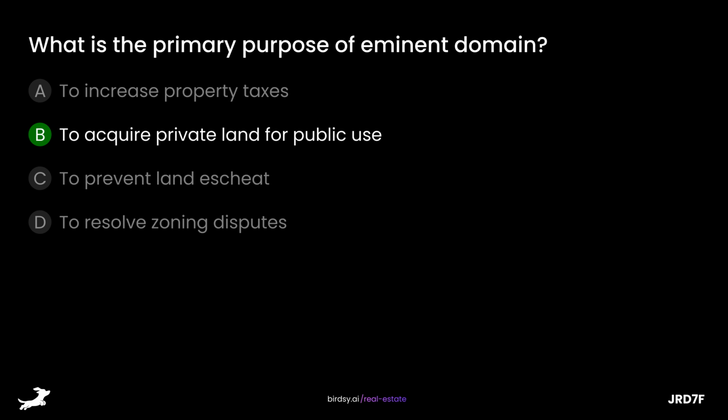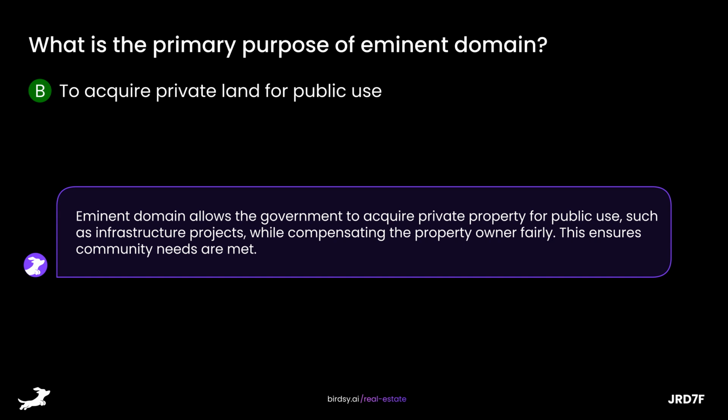The answer is B, to acquire private land for public use. Eminent domain allows the government to acquire private property for public use, such as infrastructure projects, while compensating the property owner fairly. This ensures community needs are met.